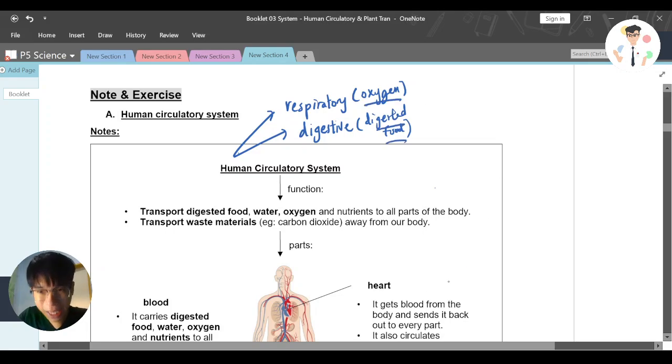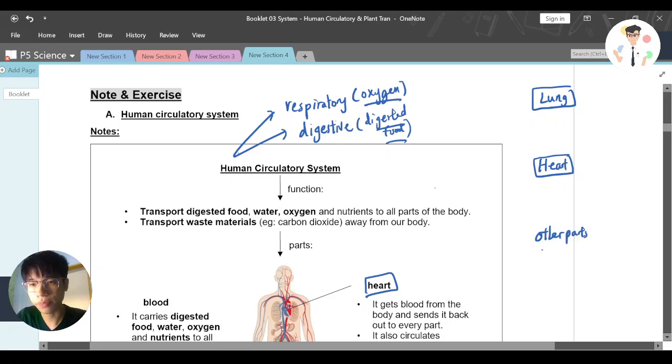So when we discuss the human circulatory system, it's very common that we link it to the lung, and as you know, we'll also discuss the heart, and other parts of the body, which also include, maybe I'll just put it beside, the small intestine.